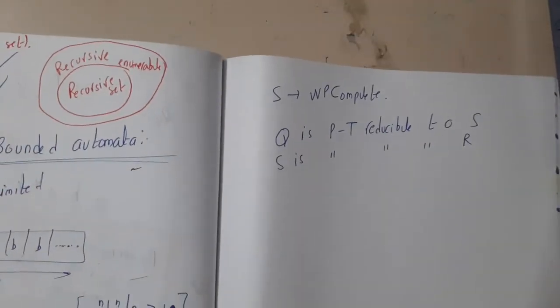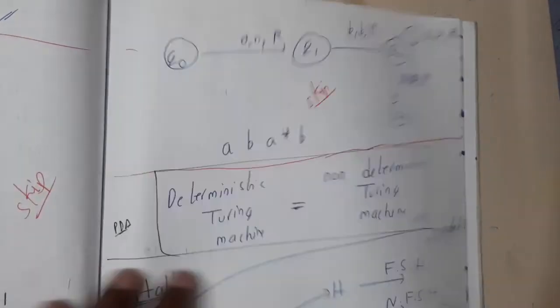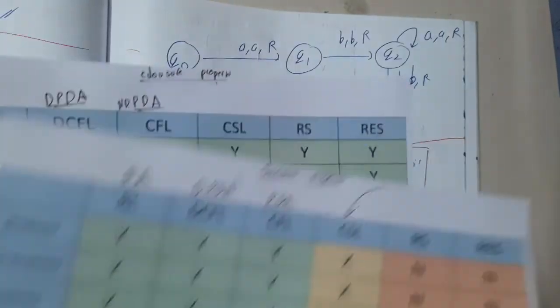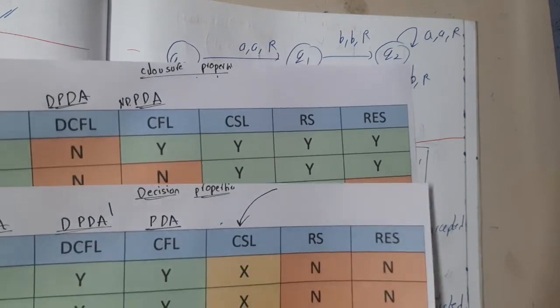So in the next lecture, we'll be discussing the decision properties and closure properties with respect to the recursive set and recursive enumerable set, guys. So let us meet in the next lecture.